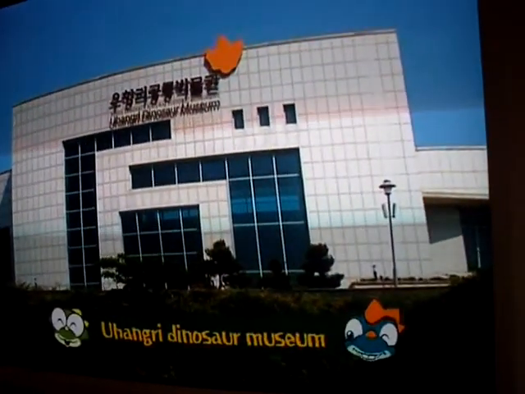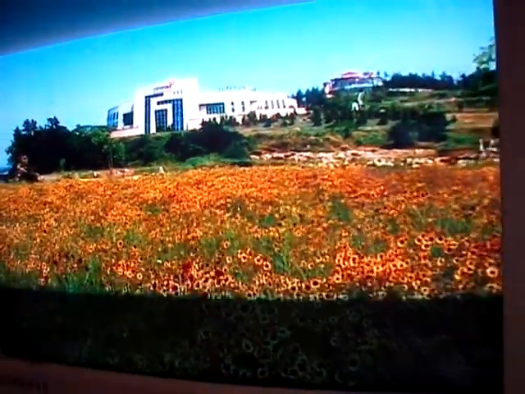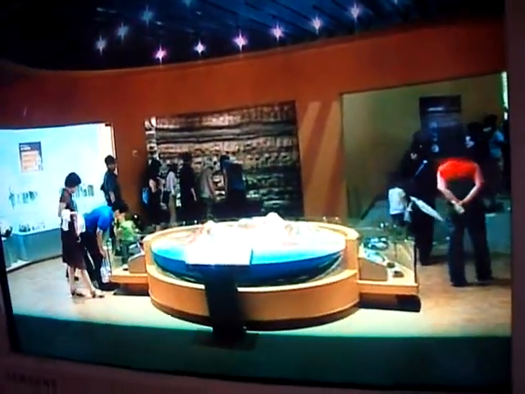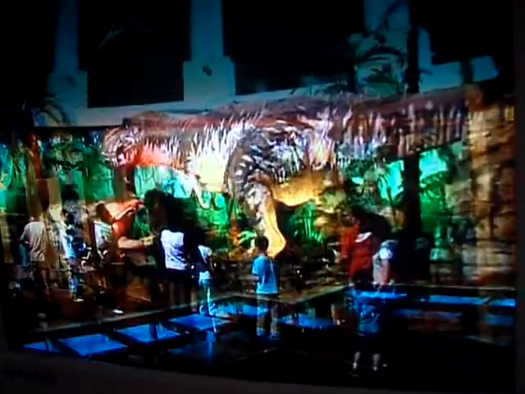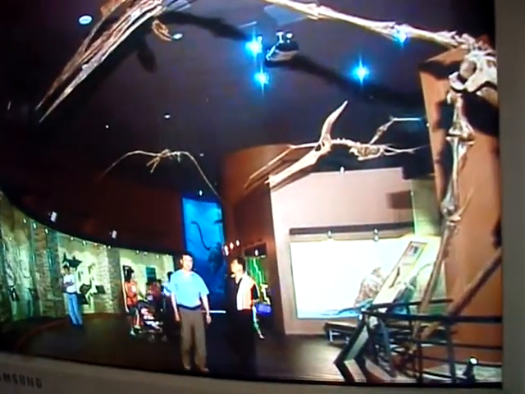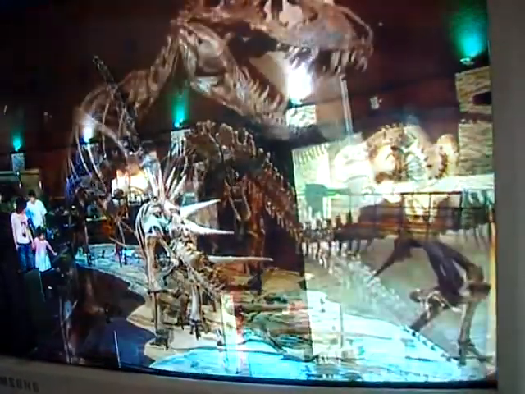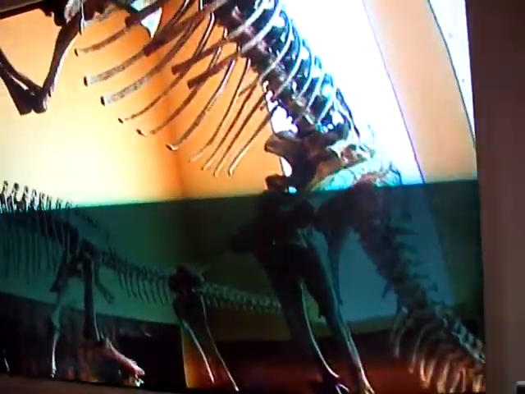The Uhangri Dinosaur fossil site is full of rare fossils, including the largest pterosaur track. It has recently opened its dinosaur museum in April 2007, which is now the largest in Korea. The exhibition hall, the core of the dinosaur museum, consists of not only the Uhangri Hall, but also dinosaur halls having the Mesozoic Diorama Hall, Marine Reptile Hall, and Giant Dinosaur Hall, in which you can see full-scale dinosaur skeletons and footprints, as well as various organisms from the Mesozoic era. Is it amazing?